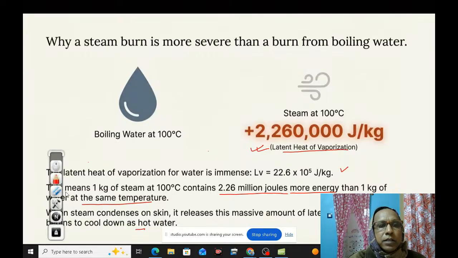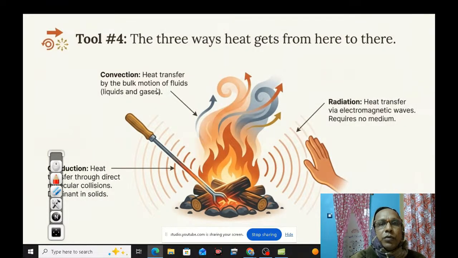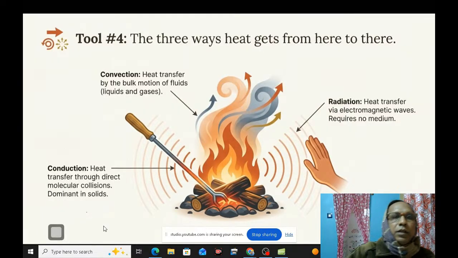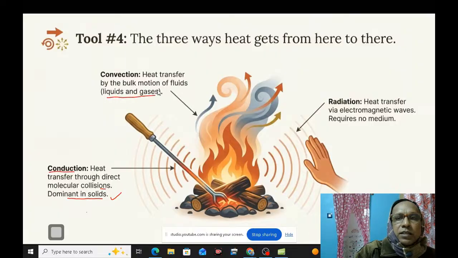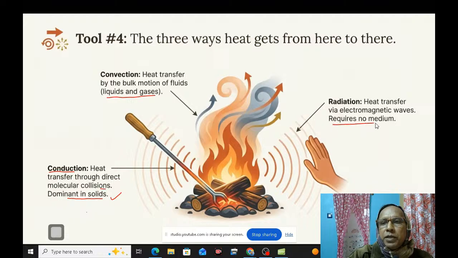And the next thing we are going to discuss is question number 4: three ways heat gets from here to there. What is the meaning? There are three ways heat can be transferred. One is conduction, that is heat transferred through direct molecular collisions, dominant in solids. Convection, heat transfer by the bulk motion of fluids, liquids and gases. Radiation, heat transfer via electromagnetic waves, requiring no medium.